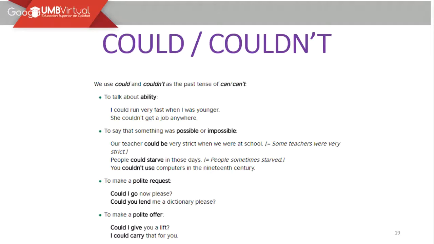Number two, to say that something was possible or impossible. Our teacher could be very strict when we were at school. Some teachers were very strict. It's a possibility. Maybe, for example, right now you are in the university and you had a perception of each of your professors. And you think, maybe I think that this professor could be very strict in the past, right? But you are not sure if this information is true or false.